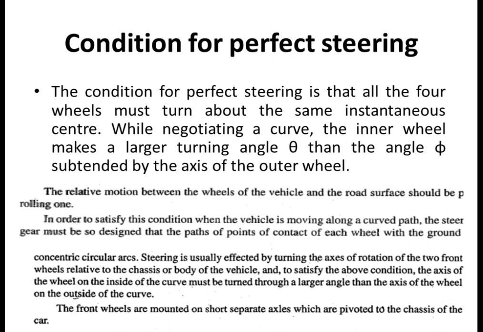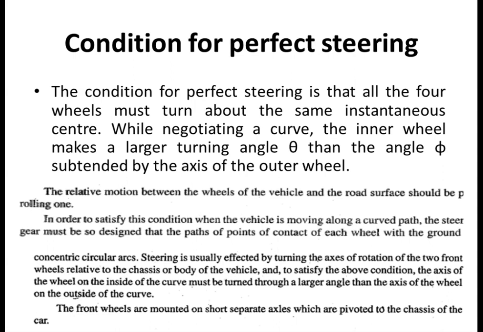So in order to satisfy this condition, when the vehicle is moving along a curved path, the steering gear must be so designed that the paths of the points of contact of each wheel with the ground make concentric circular arcs. Okay, and steering is usually effected by the turning of the axis of rotation of the two front wheels relative to the chassis or body of the vehicle, and to satisfy the above condition, the axis of the wheel on the inside of the curve must be turned through a larger angle than the axis of the wheel on the outside of the curve.